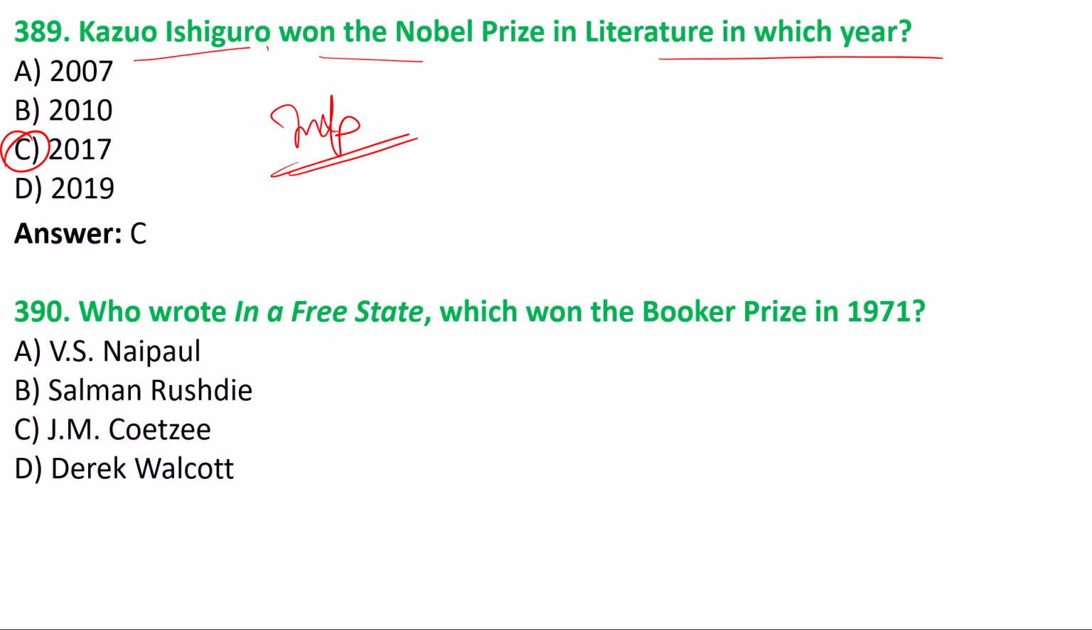390. Who wrote In a Free State, which won the Booker Prize in 1971? In a Free State is a work by V.S. Naipaul. He also won the Booker Prize in 1971, and in 2001 he won the Nobel Prize in Literature.